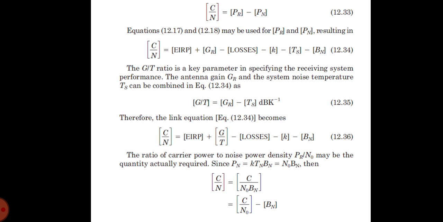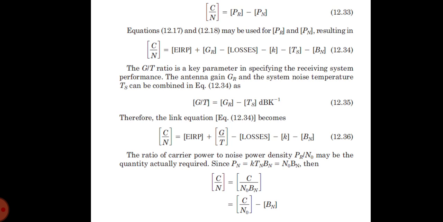And for the total receiving system, the system noise temperature referred to the input, Ts, is equal to T antenna plus T1 plus (L minus 1) into T0 divided by G1, plus L into (F minus 1) into T0 divided by G1. So, if we calculate the C/N ratio, then the link equation becomes C/N is equal to EIRP plus G/T minus losses minus K minus BN.